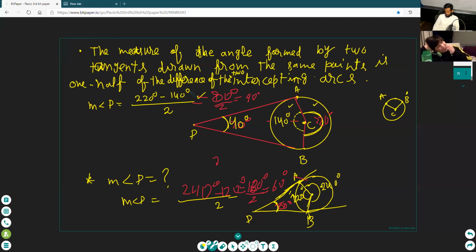Okay, 240 minus 120. Is this concept clear or not clear? Clear.